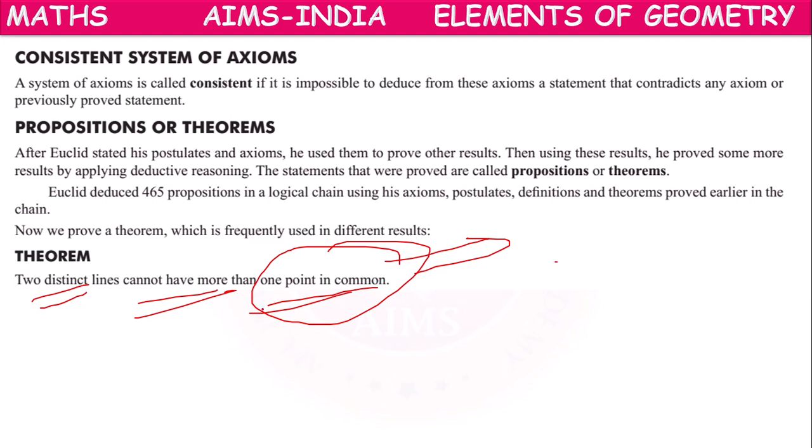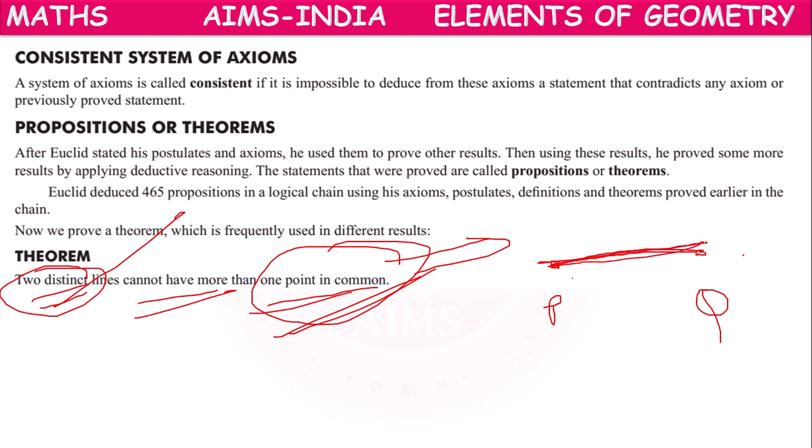Suppose two distinct lines cut at two different points P and Q. But according to the axioms we have learned, through two different points we can draw only one line. We can never draw two lines through two different points.